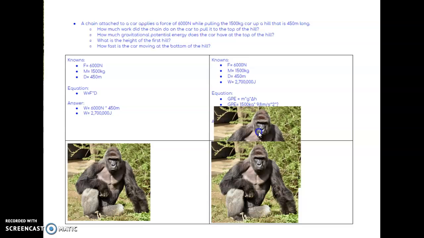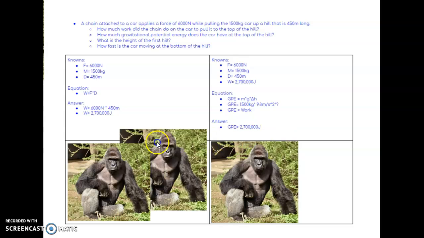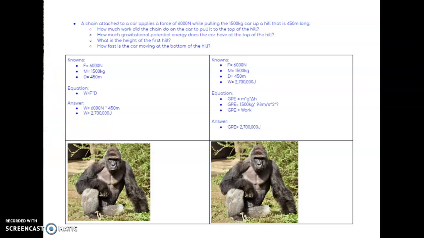Here it's as easy as plugging in variables, but we actually run into a problem. We don't know delta h and we don't know GPE, so we can't solve for two variables that we don't know. It's actually a lot simpler. GPE is actually equal to the amount of work done. So GPE equals work, and it's as simple as substituting. So GPE is equal to 2,700,000 joules as well. We'll put this up here.